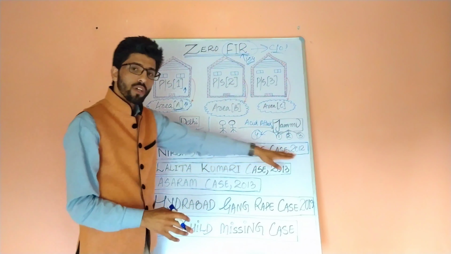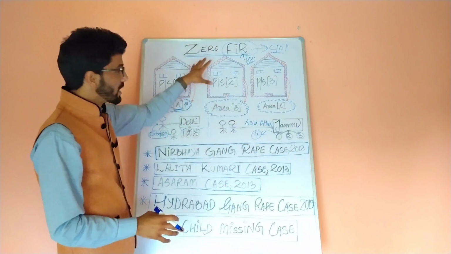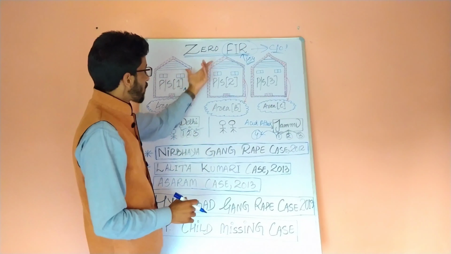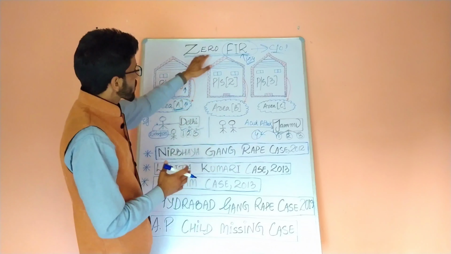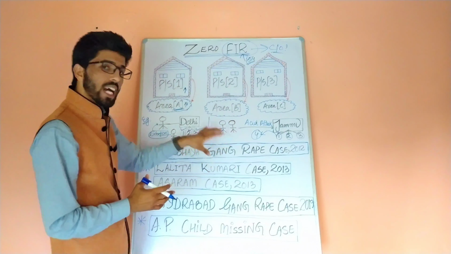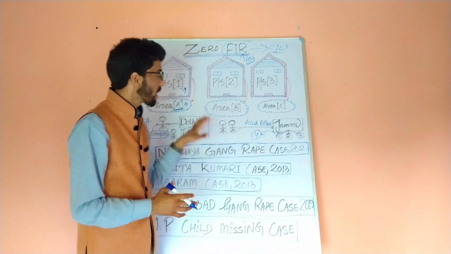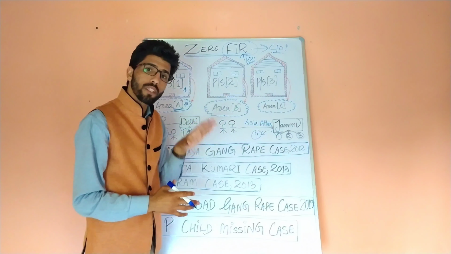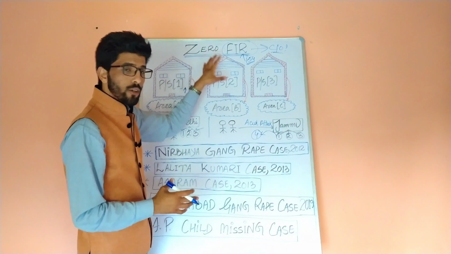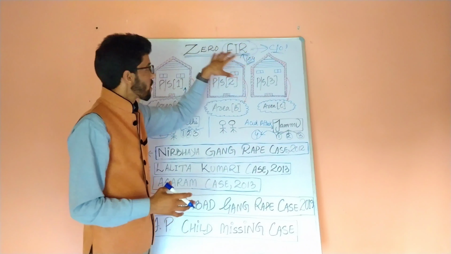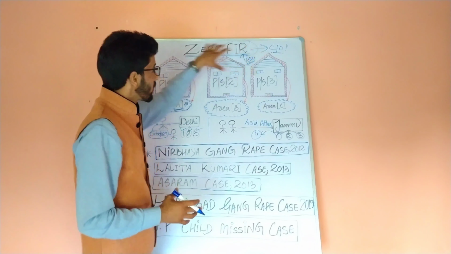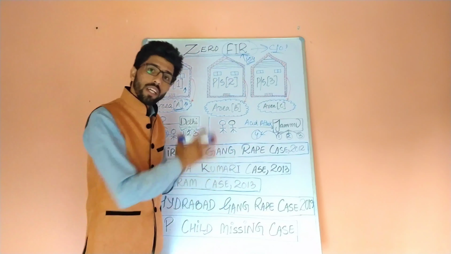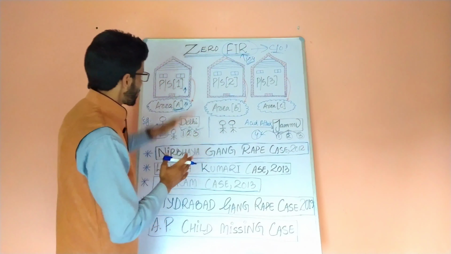That was till 2012. Afterwards, the need of the hour was that there should be a concept of Zero FIR. And accordingly, as per the Justice Verma Committee report, a major criminal law amendment in 2013 was made, and this concept was incorporated in the criminal law.